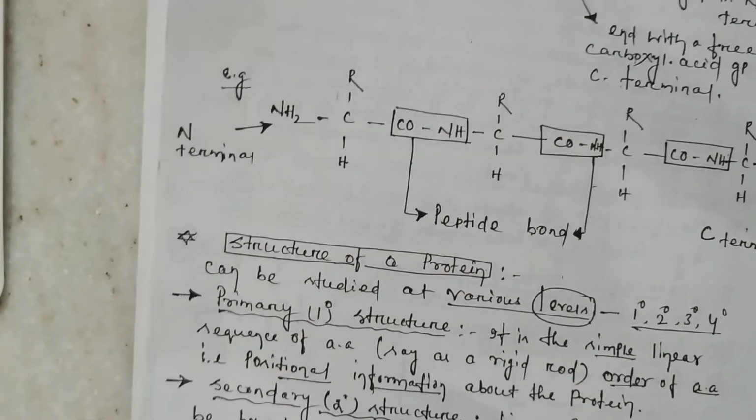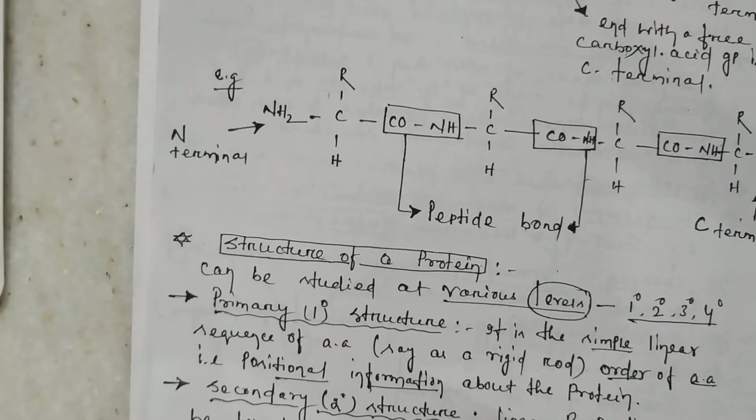Now when you talk about the peptide bonds or the structure of proteins, based on the type of bond formed between the amino acids, they form different shapes and structures. So based on the different shape and structure, the proteins are classified in different ways, that is primary proteins, secondary proteins, tertiary proteins and quaternary proteins. What are all these? Primary, secondary, tertiary and quaternary. Now we are going to deal with how the primary proteins will form the secondary, then the tertiary and then the quaternary, which is very important.